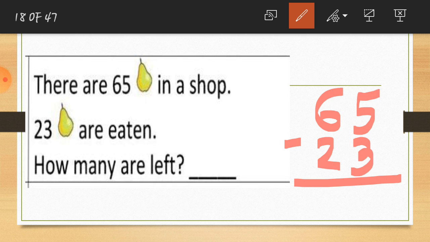So let's see the ones column, which is 5 and 3. So 5 minus 3 is equal to 2, and in the tens column 6 minus 2 is equal to 4. So here 42 guavas are left. So here I write the answer, 42.